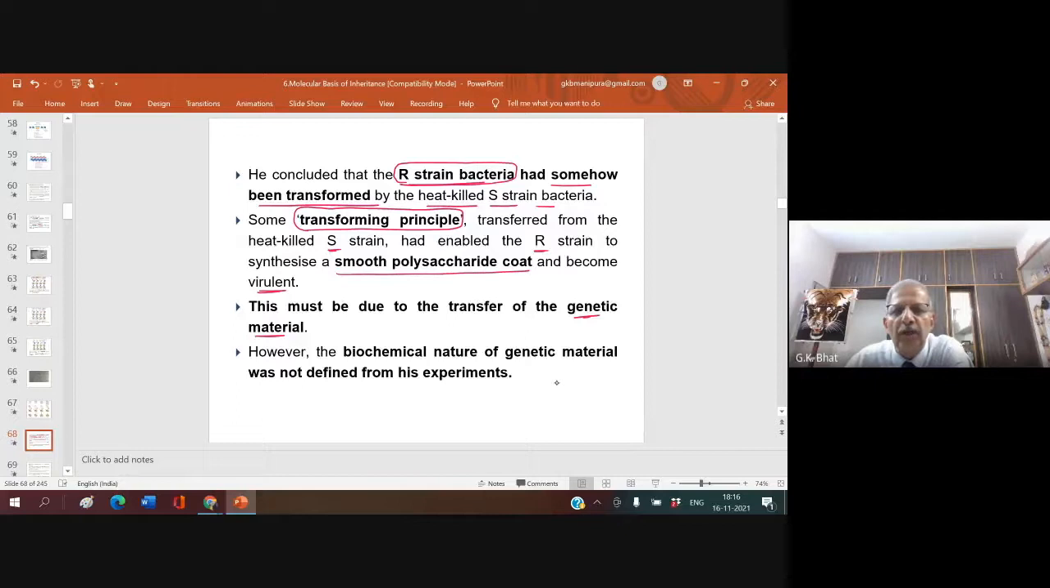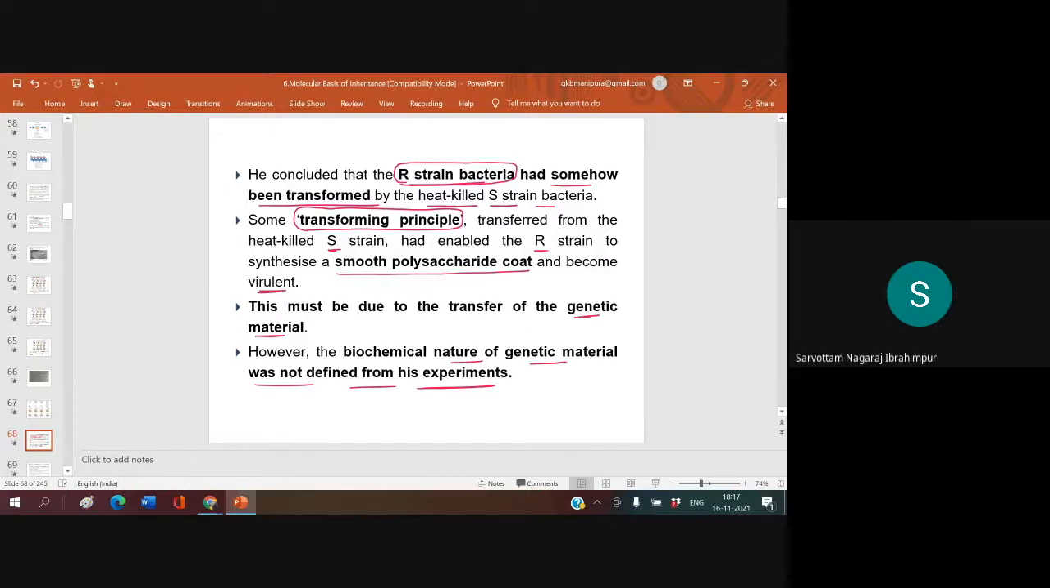However, the biochemical nature of genetic material was not defined from his experiment. He could not make out what exactly it is. But he said that some principle changed this rough strain into a virulent form. Non-virulent to virulent form, and the rough strain got converted, got the smooth polysaccharide coat and became virulent. And he could not make out the biochemical nature of this. Is it clear? Any doubt?